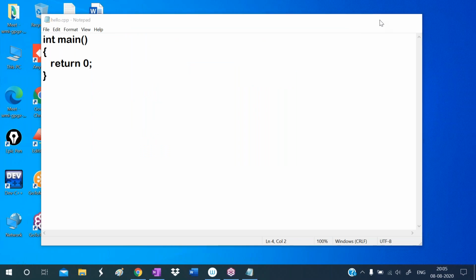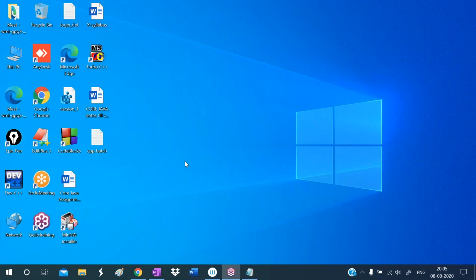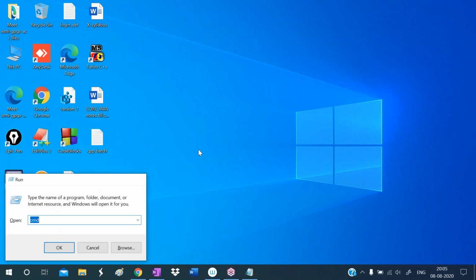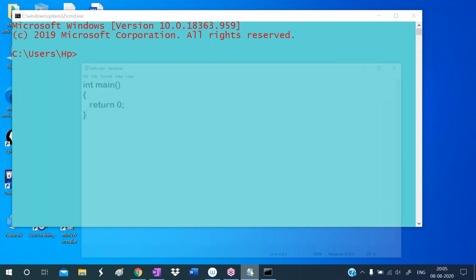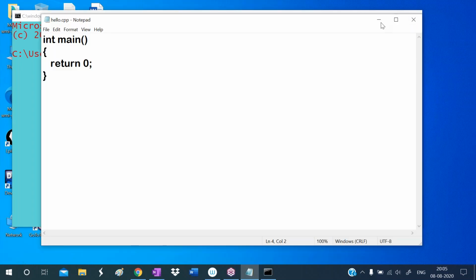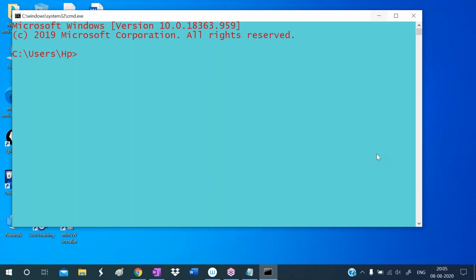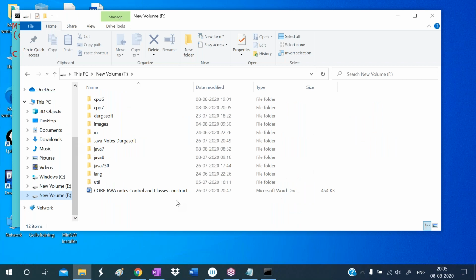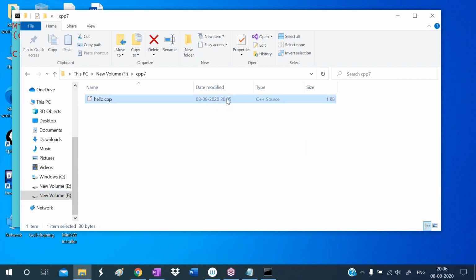I want to compile this program now. To compile it, open the command prompt and go to our program location. We stored our program in the F drive, in the folder cpp7. In that folder hello.cpp is there, which we just created today, August 8, at 25 minutes. So this file was just created.